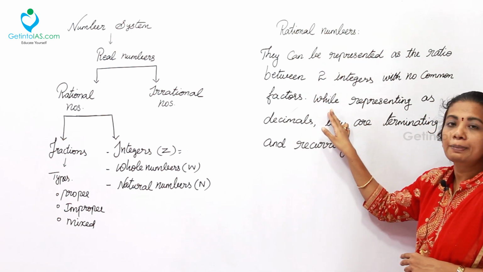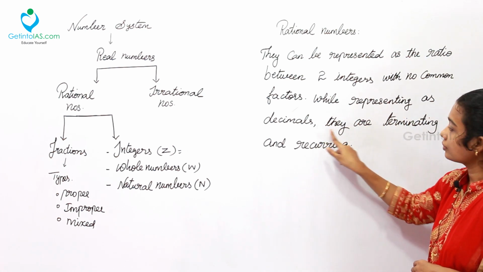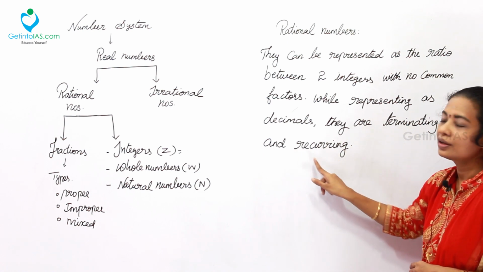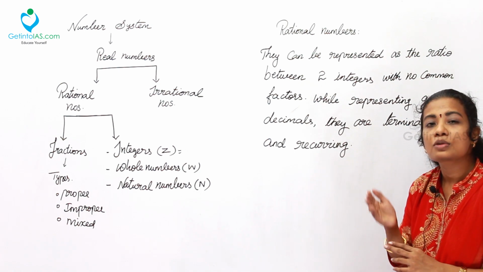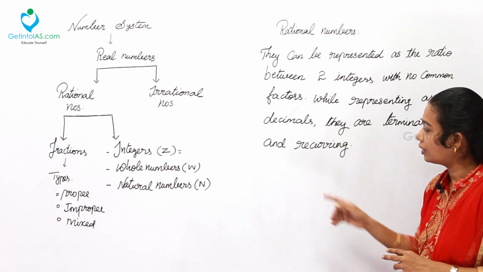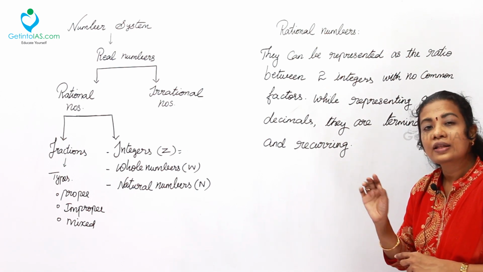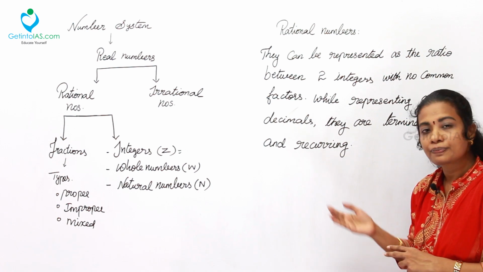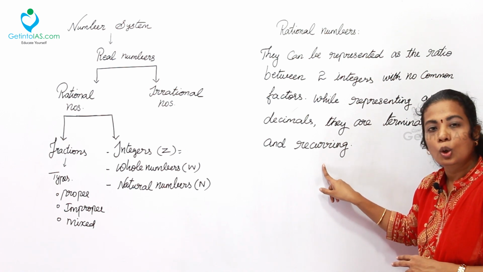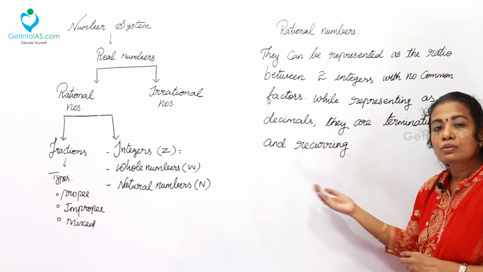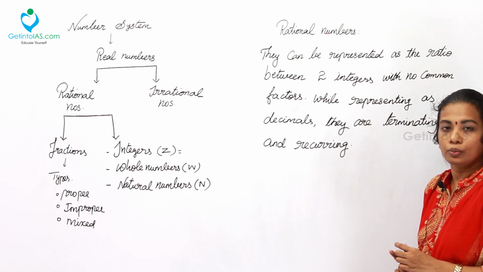The next statement says that when represented as decimals, they are terminating or recurring. Terminating means a stopping point. They will have some stopping point after the decimal. Recurring means repeating. Simply, 0.3333, like the example we saw at the start of the session. So this 333 denotes repeating, no? That is called recurring. Now I am going to give some examples to explain the terms terminating and recurring better.